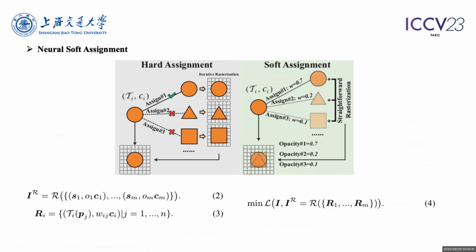The final render pattern is the opacity-value weighted combination of all primitives with the same transformation and color attributes, as shown in equation 3. In this way, we can greatly reduce the number of rasterization times for different candidates during optimization and make it easier to better propagate the gradient towards the primitive closest to the accurate shape, as shown in the figure. And our optimization objective can be formulated as equation 4.